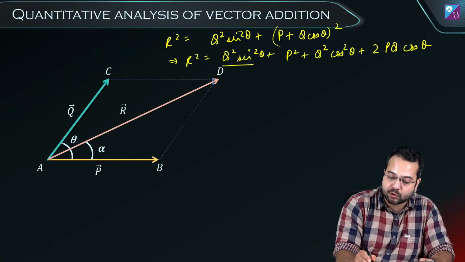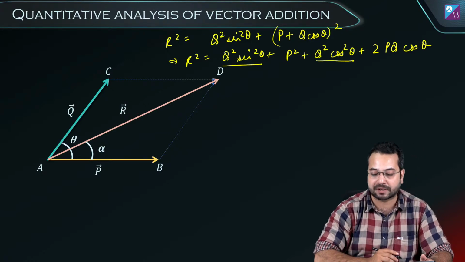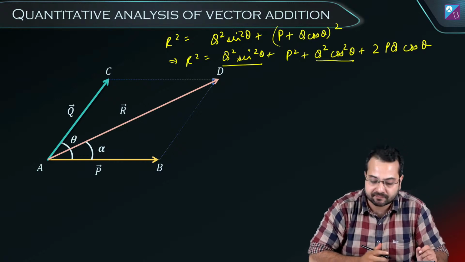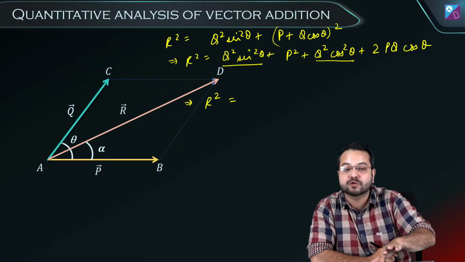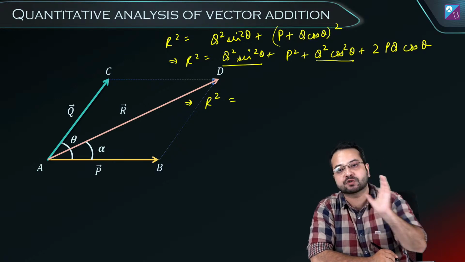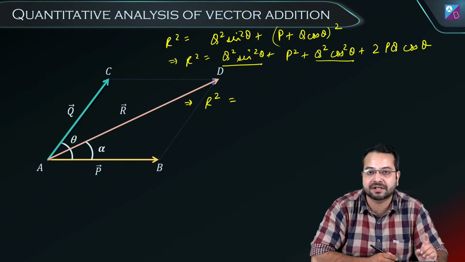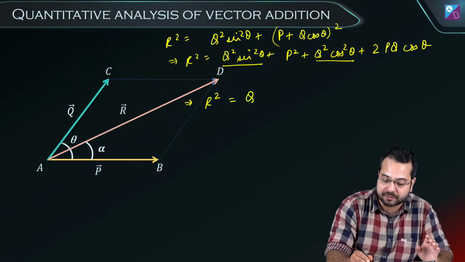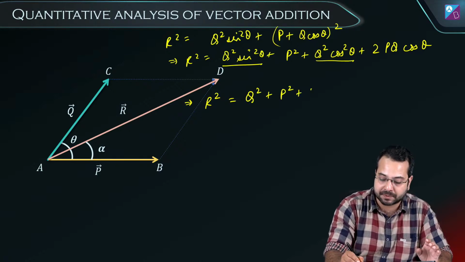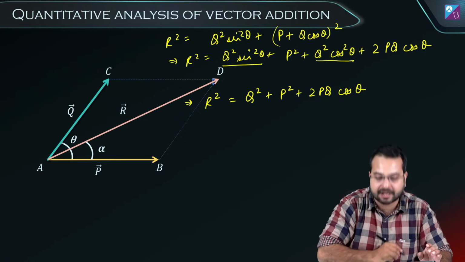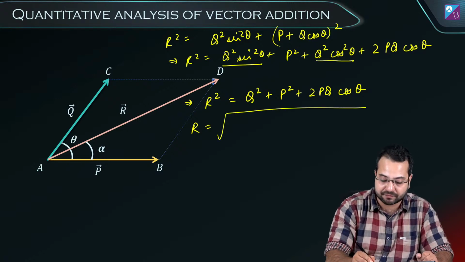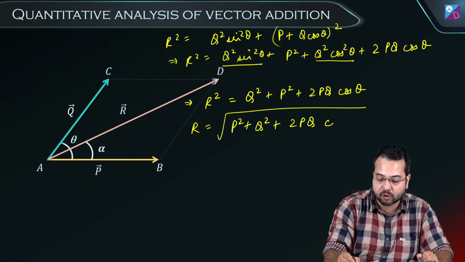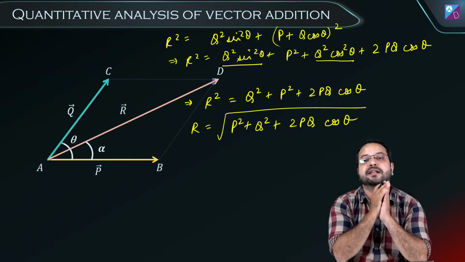Now Q square sin square theta and Q square cos square theta, we can join these terms. If we take Q square common, we'll have sin square theta plus cos square theta. And what is sin square theta plus cos square theta? It is simply 1. So this is going to become Q square plus P square plus 2PQ cos theta, which means finally the value of the resultant is going to be the square root of P square plus Q square plus 2PQ cos theta. Is this clear?